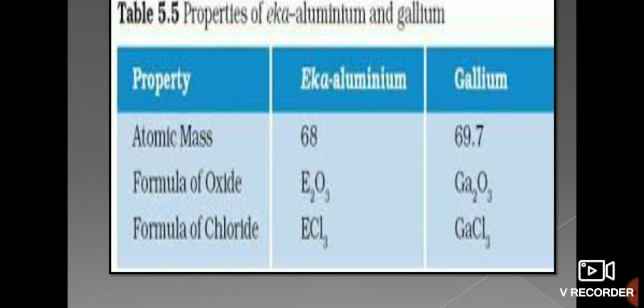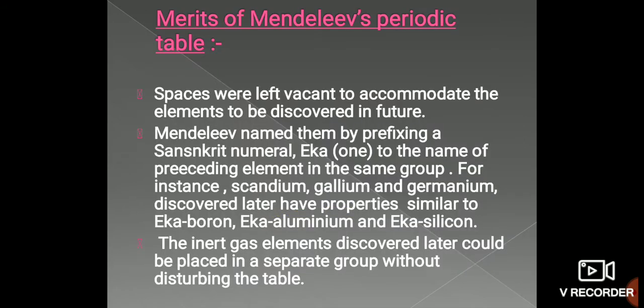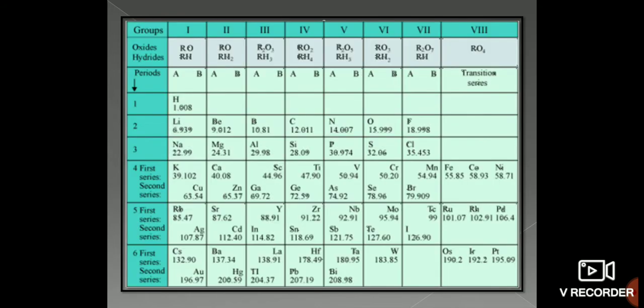Even now, the main credit for classifying the elements, to lay the foundation of the periodic table, goes to Mendeleev only. Even now, if you see, inert gases had not been discovered. They had not been assigned to a group. But the inert gas elements discovered later could be placed in a separate group without disturbing the table. It means you can add the inert gases, considering them as group 0, and arrange them without disturbing the table which has been given by Mendeleev.